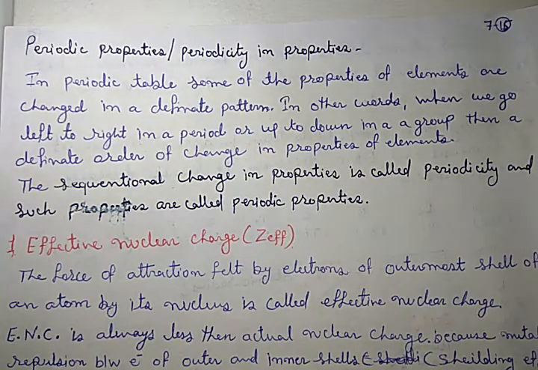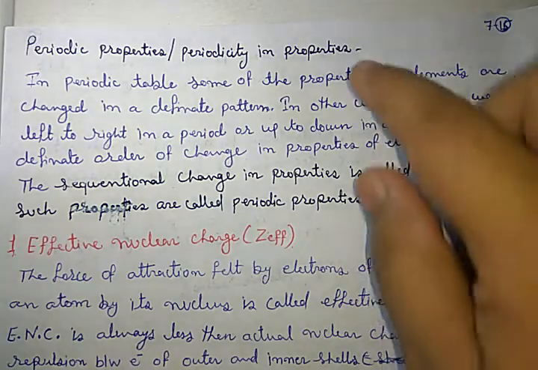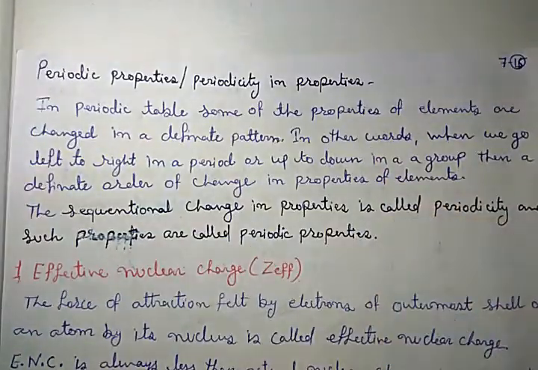In other words, we can say that when we go left to right in a period, let me make it clear, here we will use the word moving in a period. Moving in a period means we are moving from the left side to the right side of the periodic table. Similarly, we use moving in a group, that means we are going down, from the upper element to the lower.